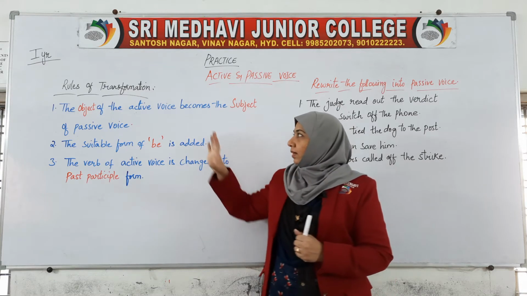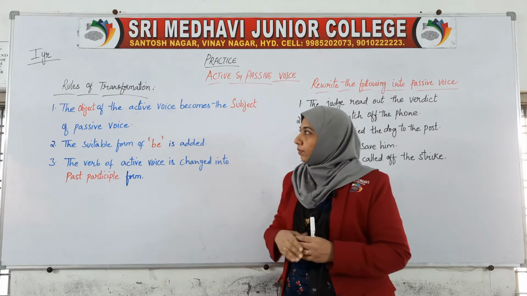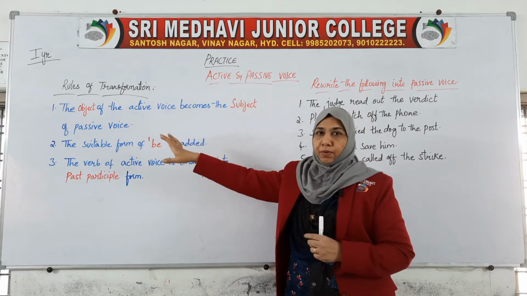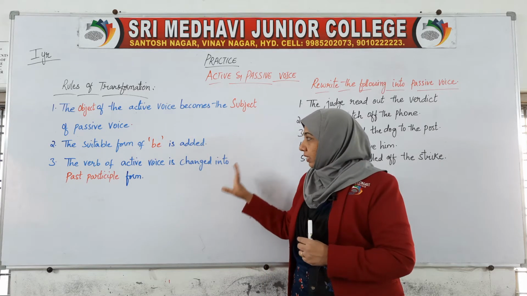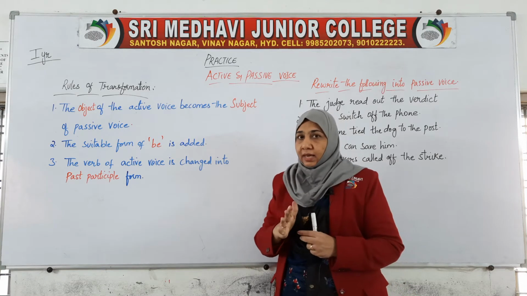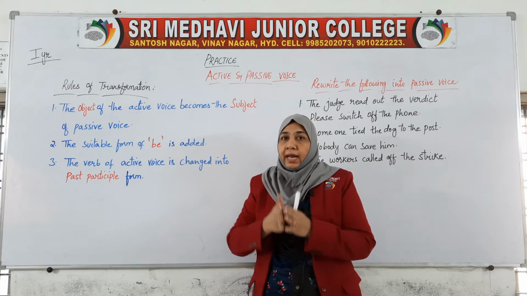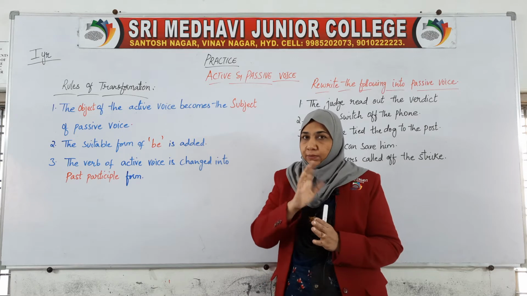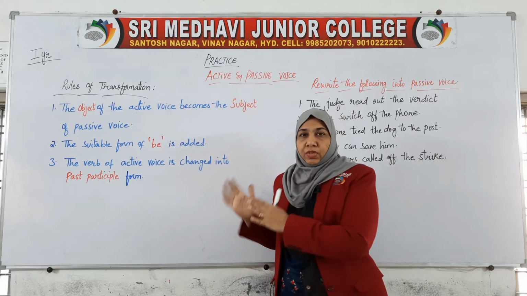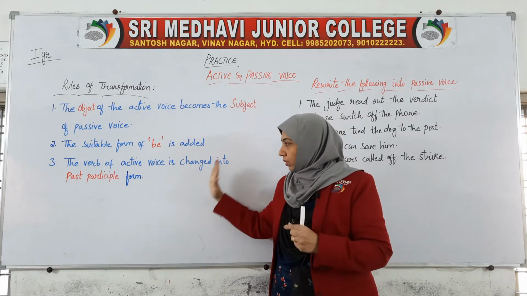So here we have some rules for transformation of sentences from active to passive. Okay, the first is the object of the active voice becomes the subject of the passive voice. In the previous class, I wrote here subject, verb and object, the division of the sentence into three categories. First of all, divide the sentence into the categories subject, verb and object. Then immediately you can get an idea which is the subject, which is the verb and obviously which is the object.